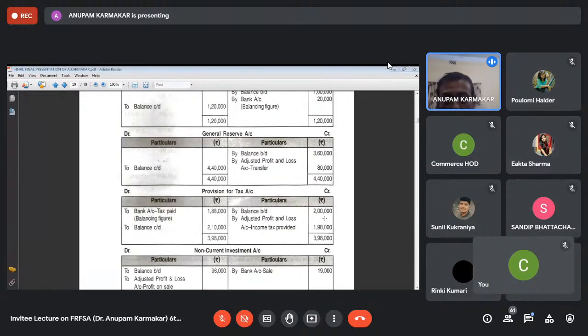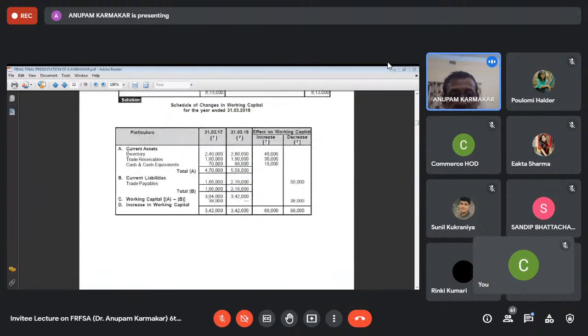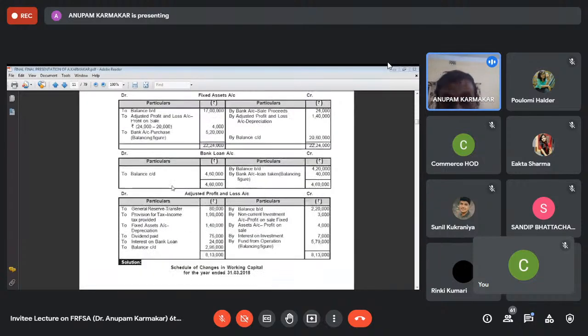That means first of all, from the balance sheet, we have taken these items. Which items have we taken? We have taken inventory, trade receivables, cash and cash equivalents, and trade payables from the balance sheet. So the remaining items are non-current assets and non-current liabilities. Now in step 2, we have to analyze these non-current assets and non-current liabilities.